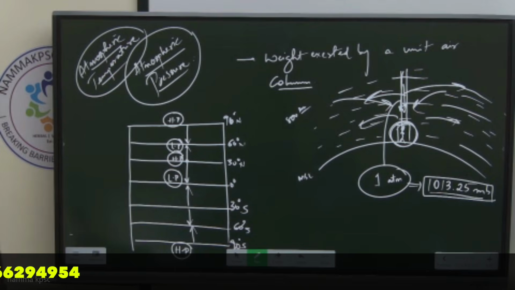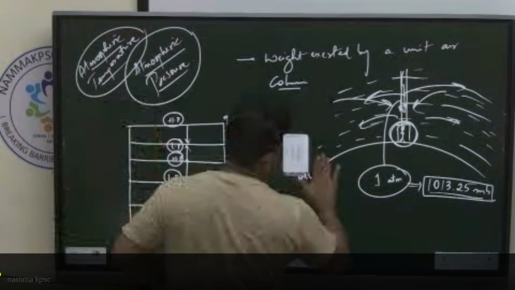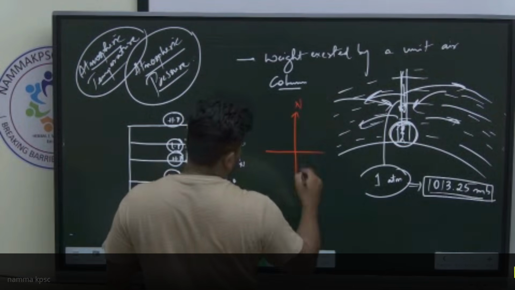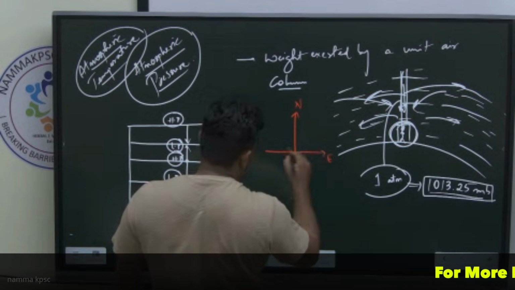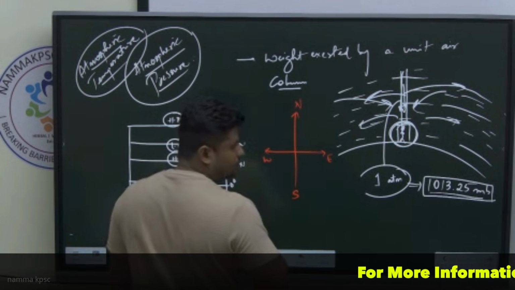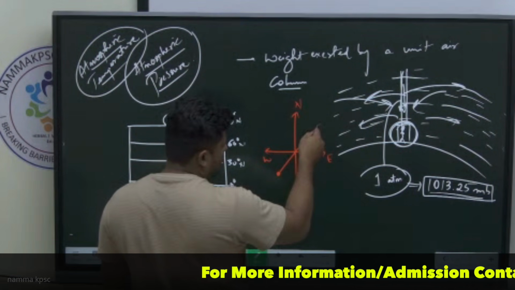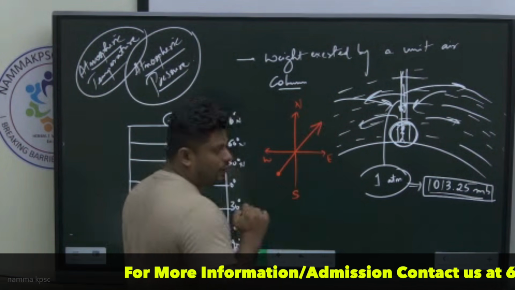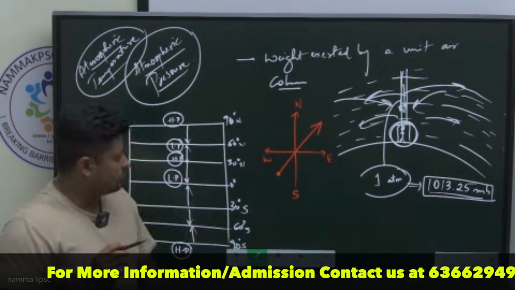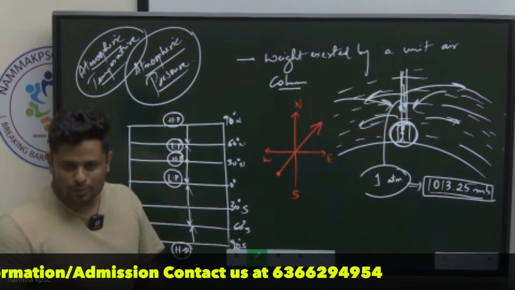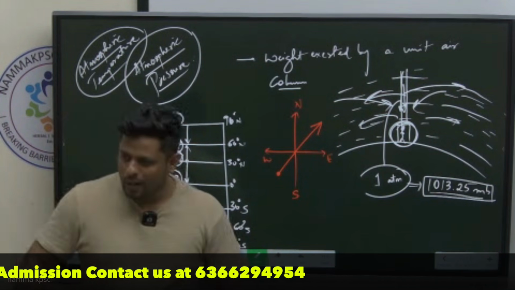So please, if you can help me out with directions. Look, directions, how? North, south, east, west. Correct? If a wind is originating and traveling in this direction, what will you call this wind? Monsoon, no. Southwest, that's enough. Yes?